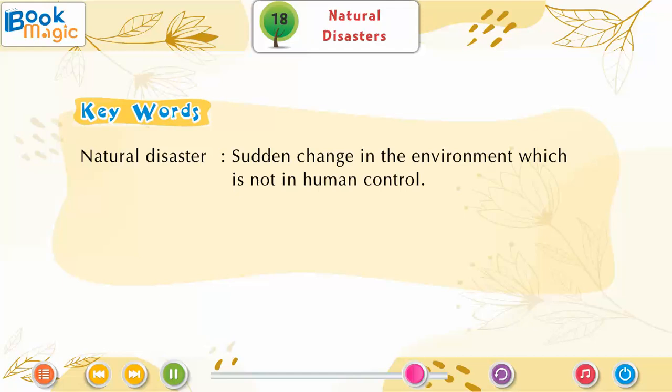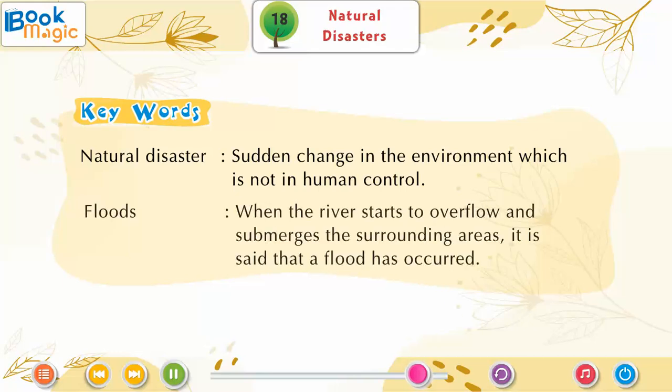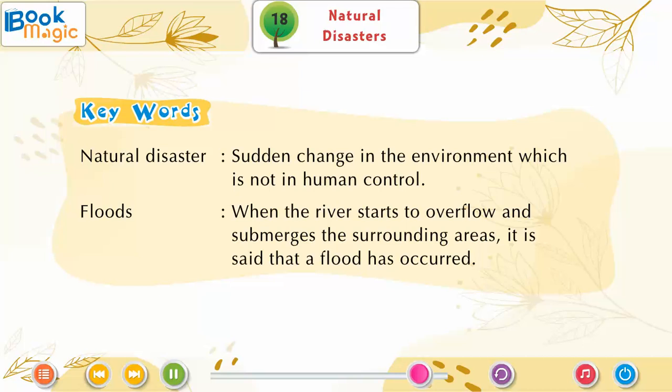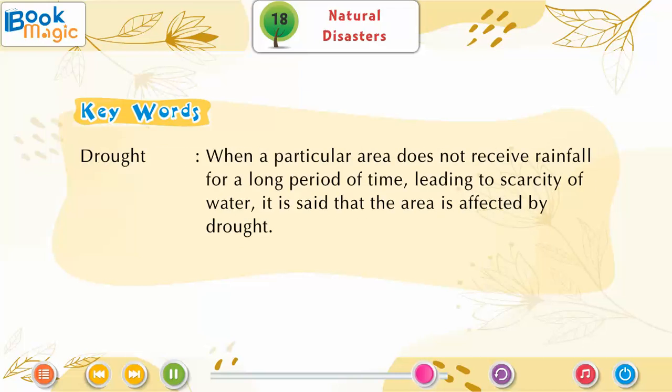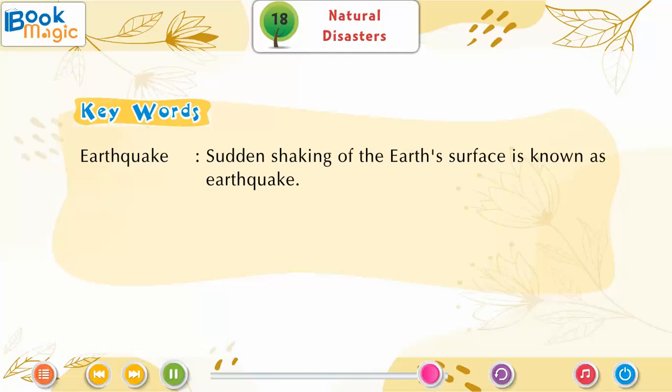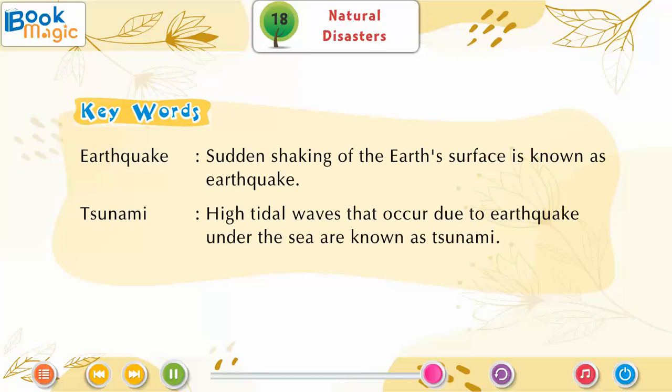Keywords. Natural disaster: sudden change in the environment which is not in human control. Floods: when the river starts to overflow and submerges the surrounding areas, it is said that a flood has occurred. Drought: when a particular area does not receive rainfall for a long period of time, leading to scarcity of water, it is said that the area is affected by drought. Earthquake: sudden shaking of the earth's surface is known as earthquake. Tsunami: high tidal waves that occur due to earthquake under the sea are known as tsunami.